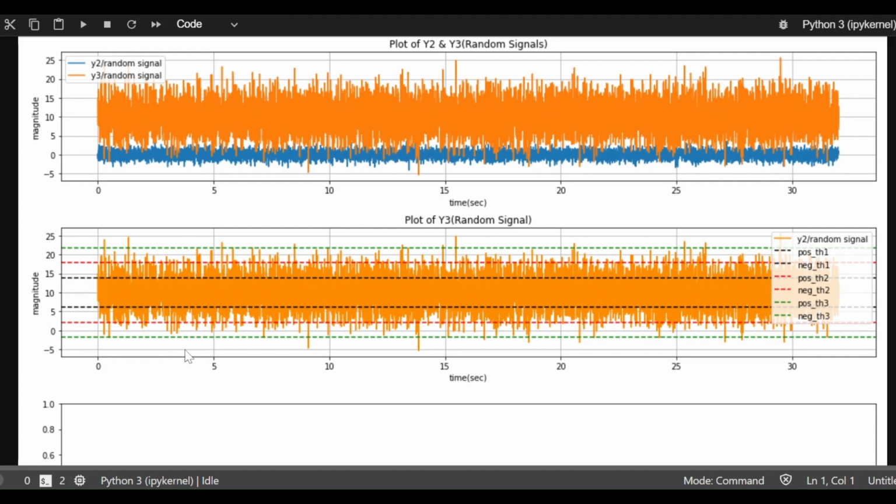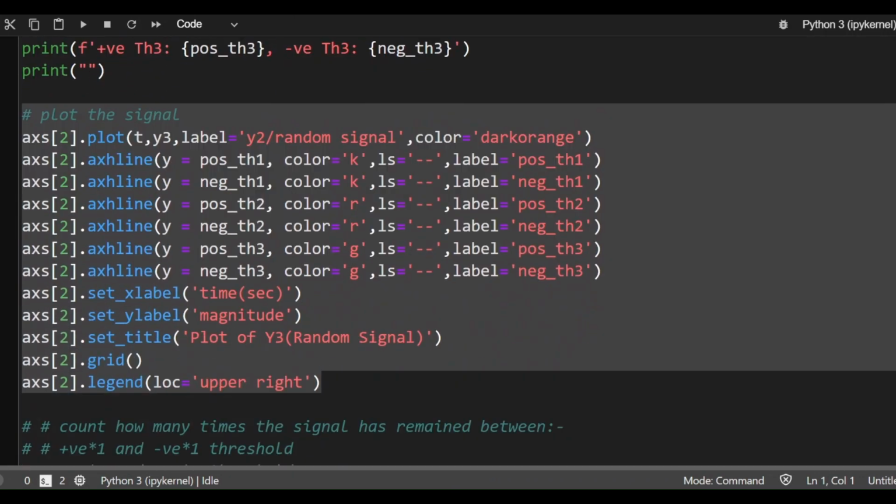What I'm trying to do here, by defining these thresholds, is to find out how much of the data points remain within the black threshold, that is threshold number 1, this gap. How many times the data crosses this threshold but is limited to the red threshold, these red dashed lines, and how many times this data is crossing the values above the red lines on both sides, the positive side as well as the negative side, and going beyond the green line. So this is what I'm trying to attempt here, to draw more information and inference from the data set. So let's see how I can infer that.